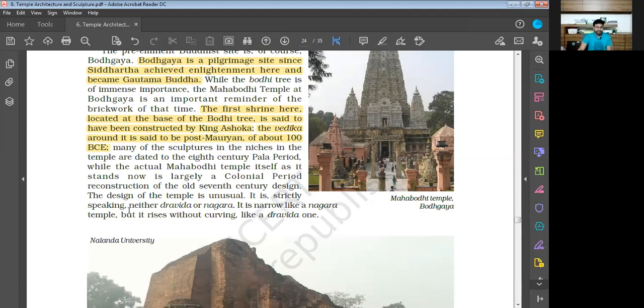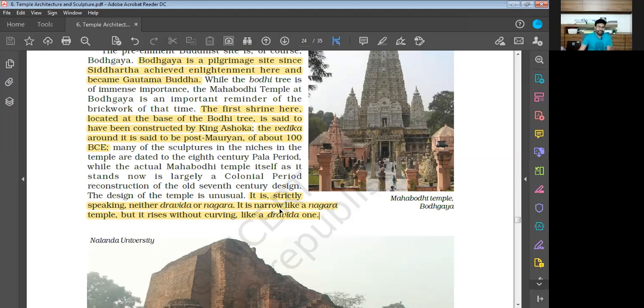The design of the temple is unusual. It is strictly speaking neither Dravida nor Nagara. It is narrow like a Nagara temple but rises without curving like a Dravida one. So the Mahabodhi temple that we find at Bodh Gaya is neither of the Dravidian style nor of the Nagara style of architecture. It has some features from the Dravida style and some features from the Nagara style.